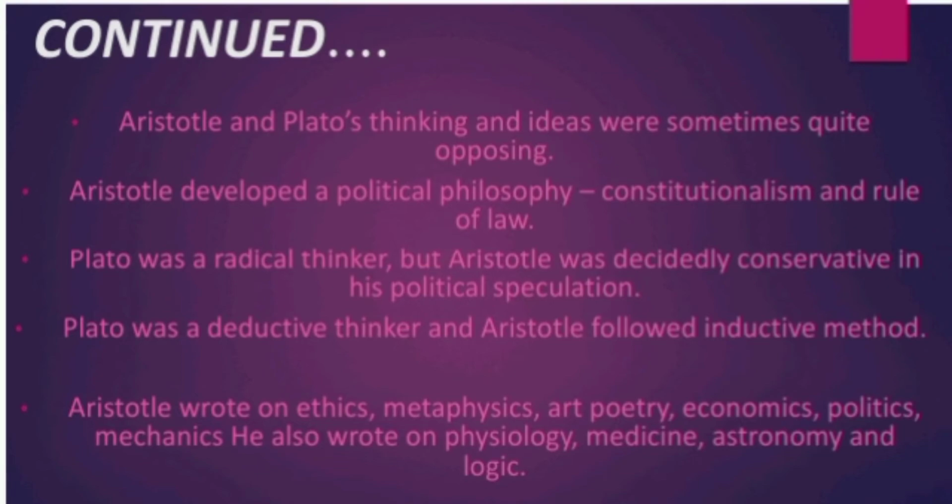So Aristotle wrote on ethics, metaphysics, art, poetry, economics, politics, mechanics. He wrote on physiology, medicine, astronomy, and logic. He worked on so many fields, a lot of fields. So that's why Aristotle is known to be a very influential thinker and philosopher of political science.